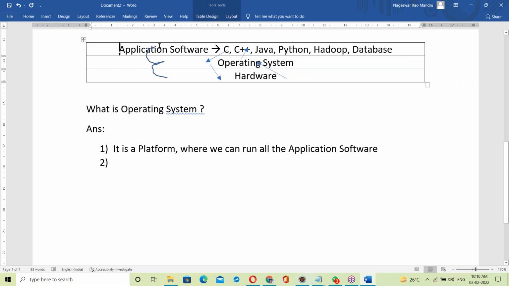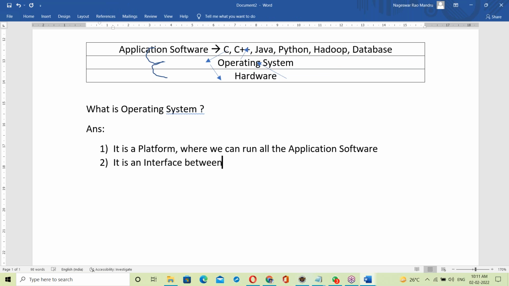There is no direct interaction between application software and hardware. Application software never interacts with hardware; everything happens through the OS only. So it's like a mediator between application software and hardware. That means it's an interface.